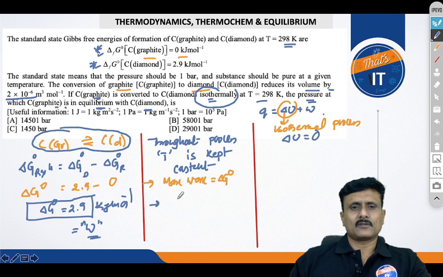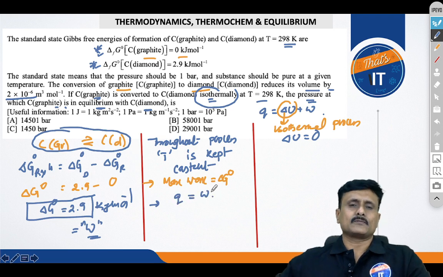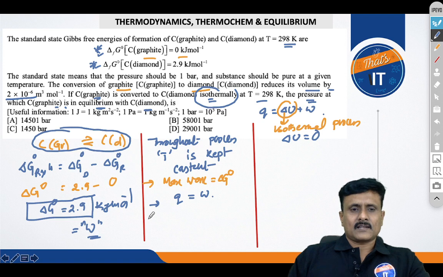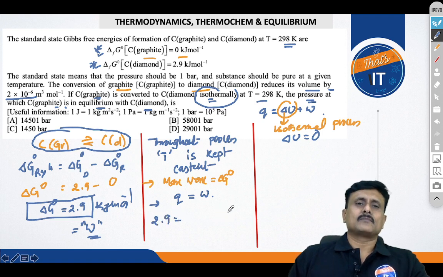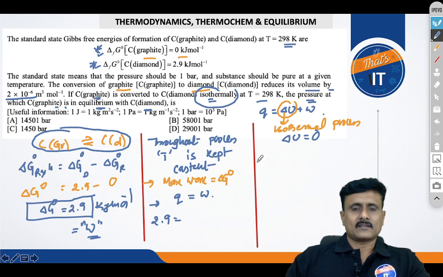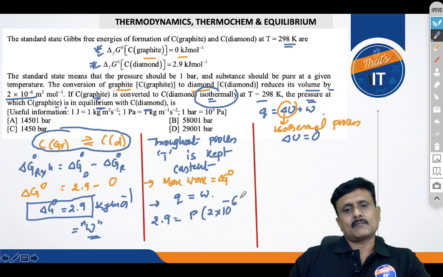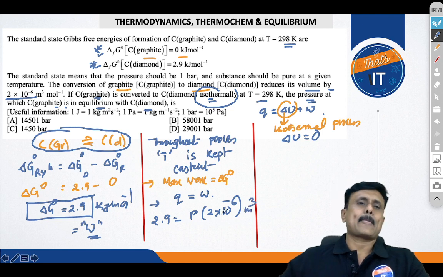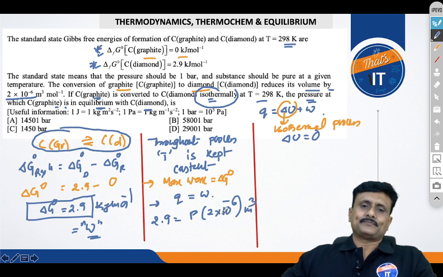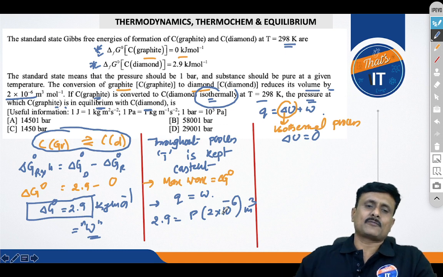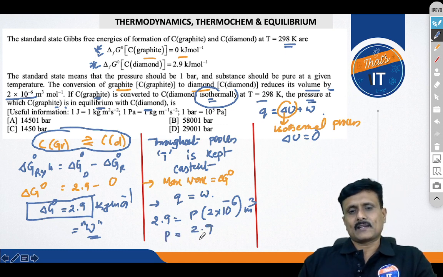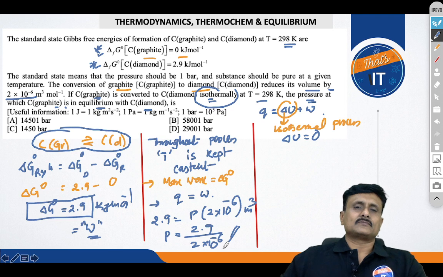Therefore the value of Q turns out to be W. So the work done, electrical work, that is 2.9, is equal to the pressure, which needs to be obtained, into the volume reduction of 2 into 10 to the power minus 6 meter cube. PdV, pressure volume work. Therefore the pressure value turns out to be 2.9 upon 2 into 10 power minus 6. So this is the value of the pressure that you need to find out during this process.